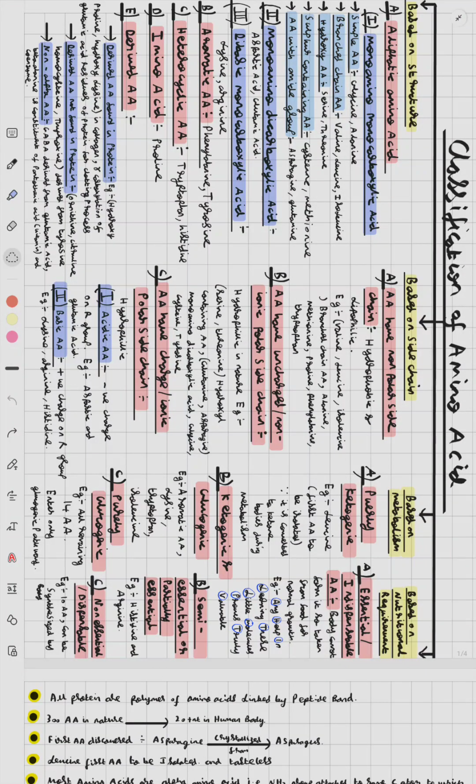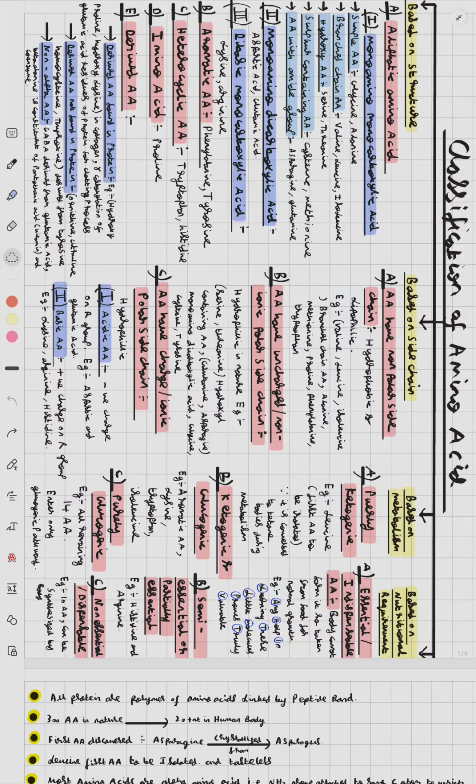Classification of amino acids. Amino acids are classified into four types: based on structure, based on side chain, based on metabolism, and based on nutritional requirement. Based on structure, the amino acids are classified into aliphatic amino acid, aromatic amino acid, heterocyclic amino acid, and derived amino acid.